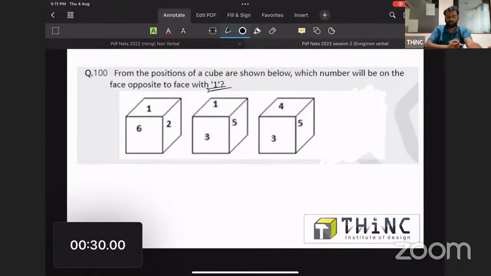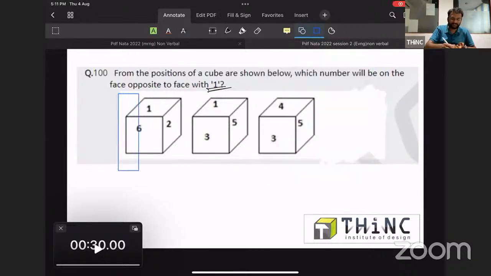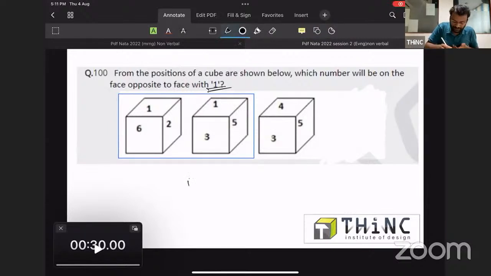Okay, those who know the techniques for solving these cubes can easily solve this question in a very quick manner. For solving this question, we only want 2 figures with us. Okay, those figures are like this. Only these 2 figures which I had highlighted is required for solving this question. That means opposite of 1 is being asked. We know a basic rule. Adjacent sides cannot be opposite.